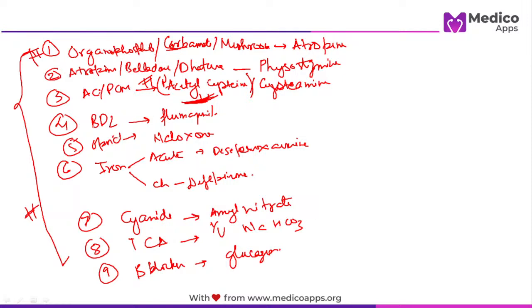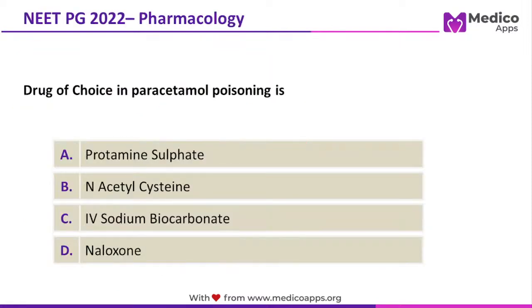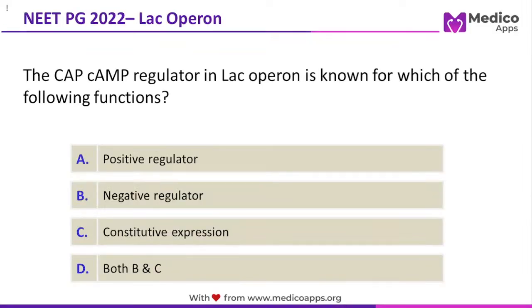Okay, let's move to the next question. So let's first discuss this. The correct answer, paracetamol poisoning, will be N-acetylcysteine. Okay, right. Let's move to the next question.